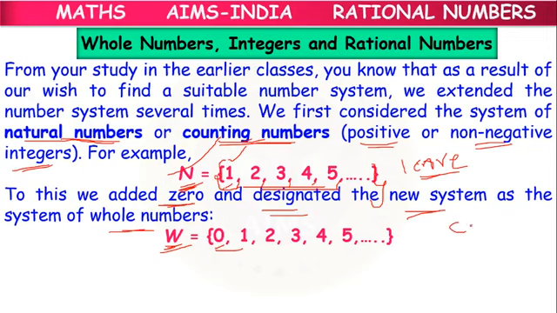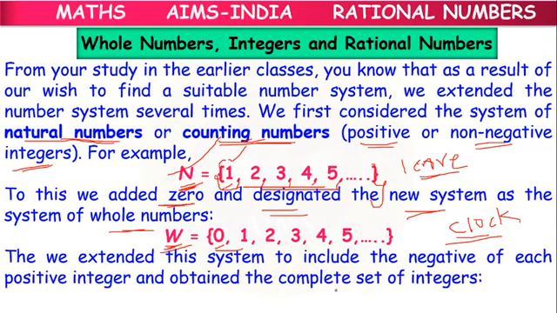In digital clocks, the counting of time starts from 0, so there we make use of 0. The numbers starting from 0 onwards are designated as whole numbers. 0 is the smallest whole number, and like natural numbers, the largest whole number doesn't exist.